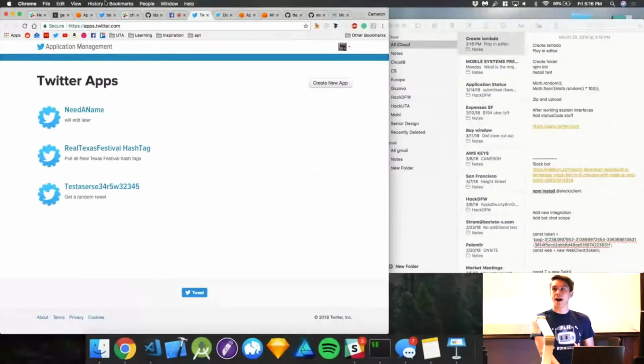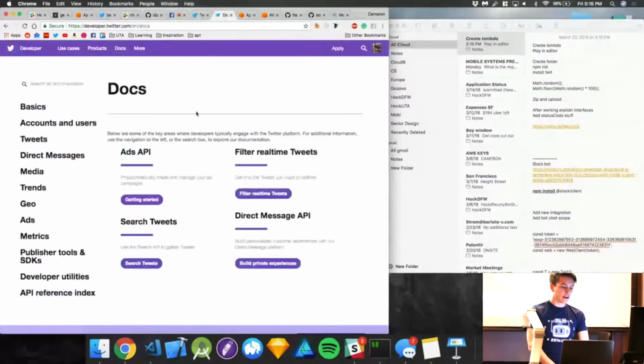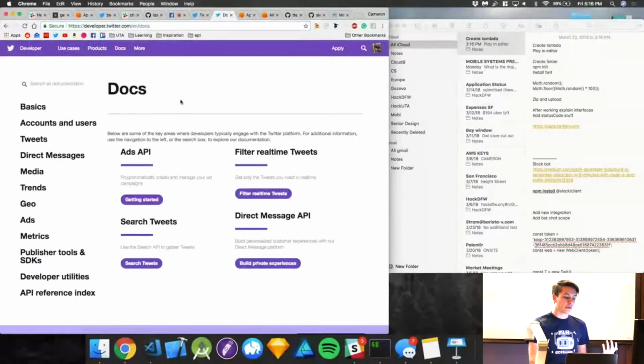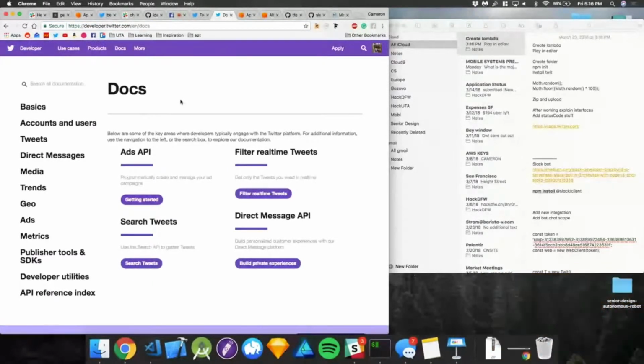We can get tweets by hashtag. We can get tweets by location. There's all this really cool stuff, and that's all in the Twitter docs. So if you go to developer.twitter.com, I'll talk in the middle of this so you can type that real quick, or just watch along. They have all this really nice documentation.